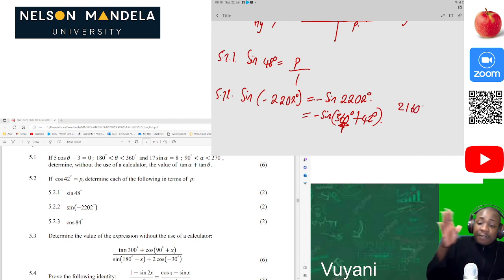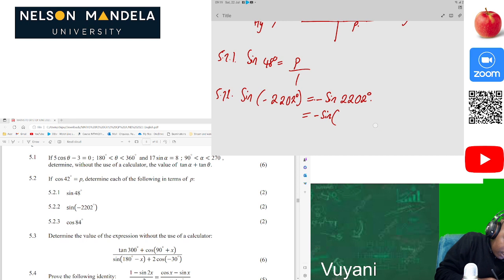216. Okay, this is the fifth revolution. A complete revolution is 360, so we are adding 360 plus 360 plus 360 plus 360 so that we can be near to the angle which we want. So this is the same as sine of 2160 plus 42 degrees. Then we can be able to get this angle.